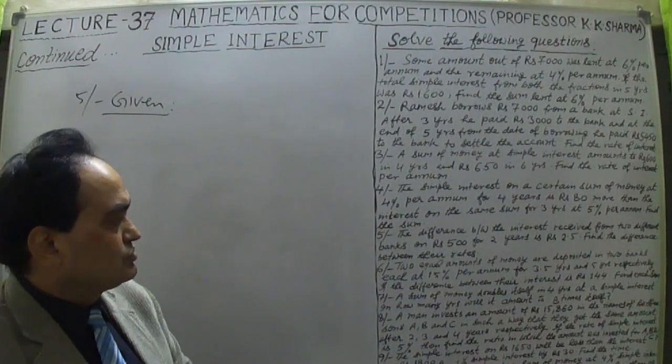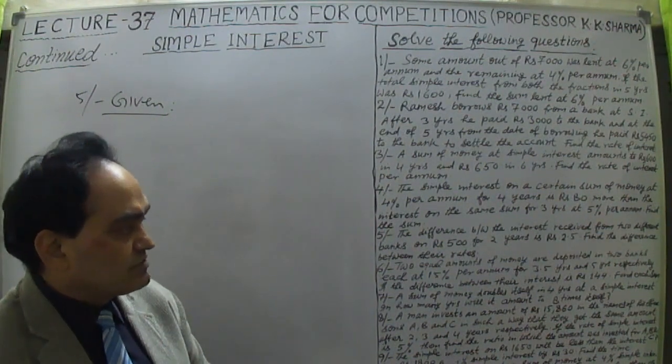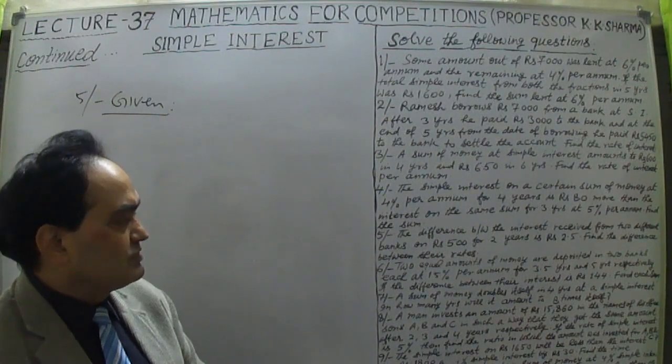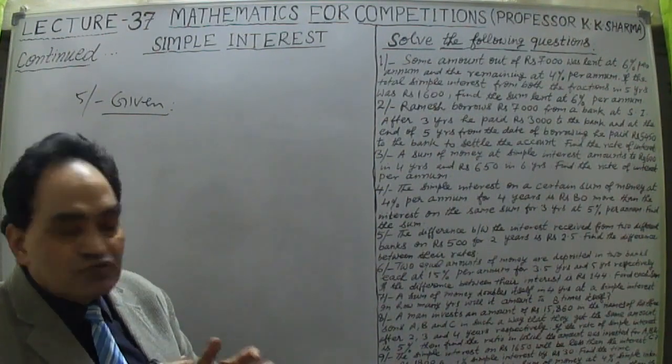Because money is 500 here, that is given. So the difference between the interest received from two different banks on rupees 500 is 2.5.